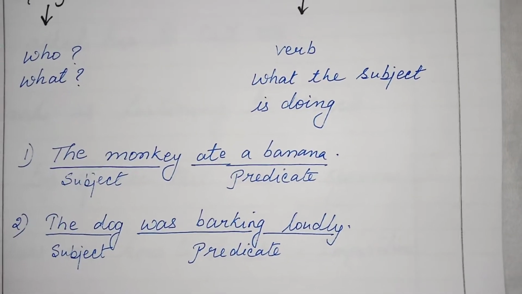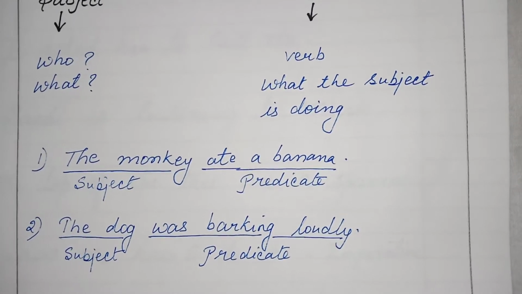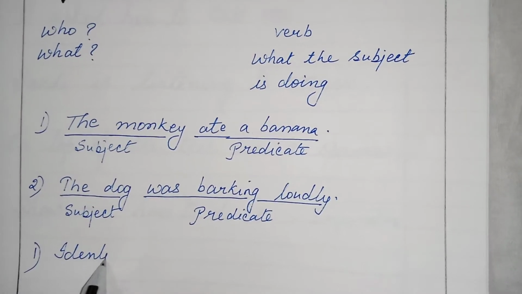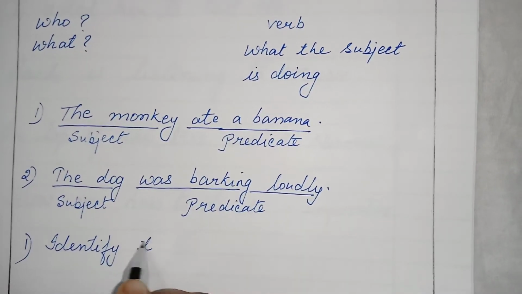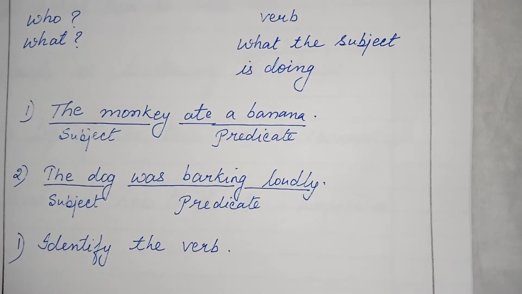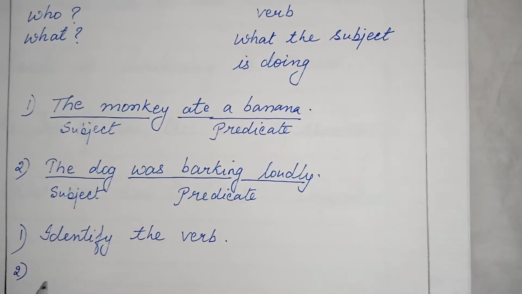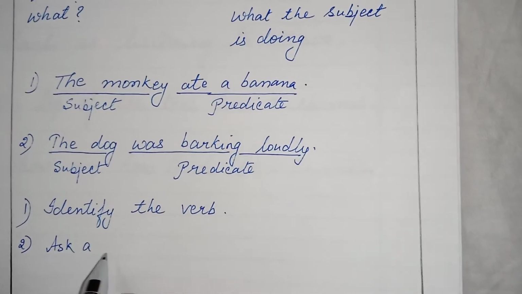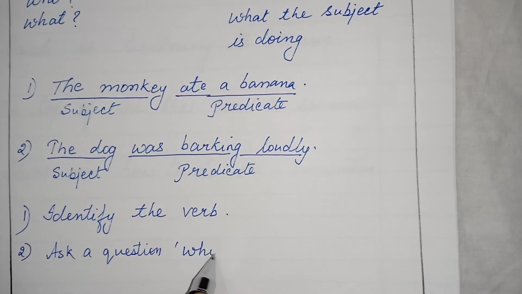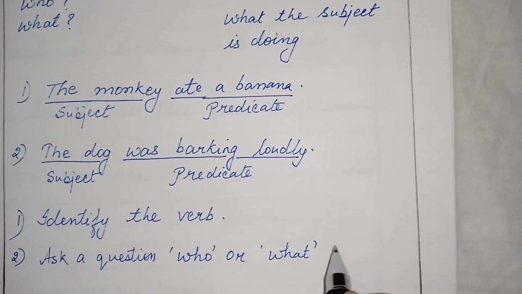The easiest way to understand, you will have to follow 3 steps. Then you can understand subject and predicate. What are those 3 steps? First, in any sentence, identify the verb. If you identify the verb, you will ask the question who or what before the verb.